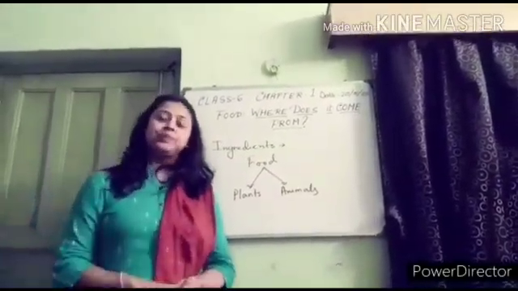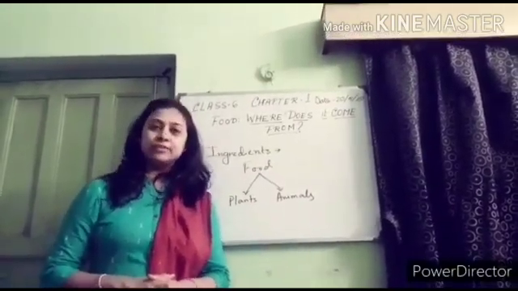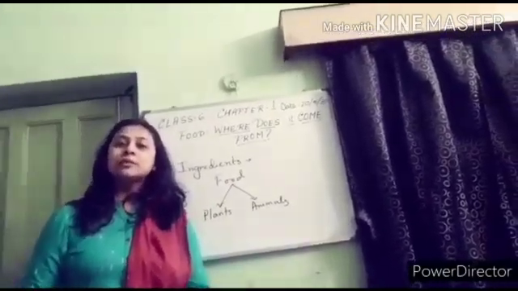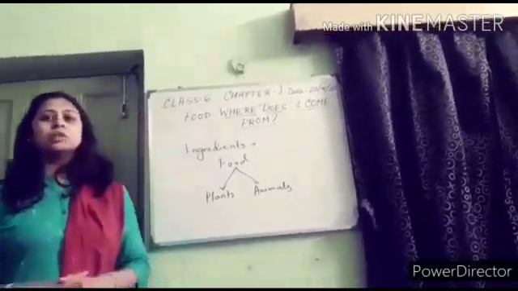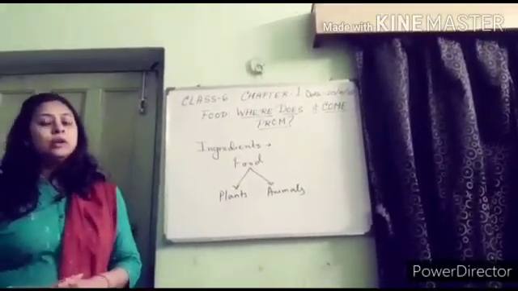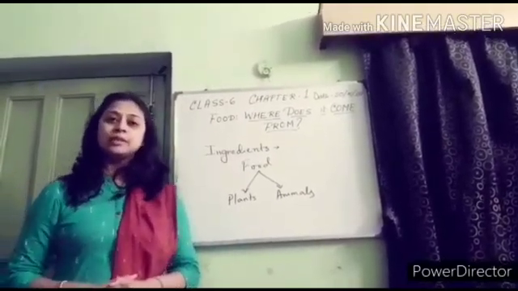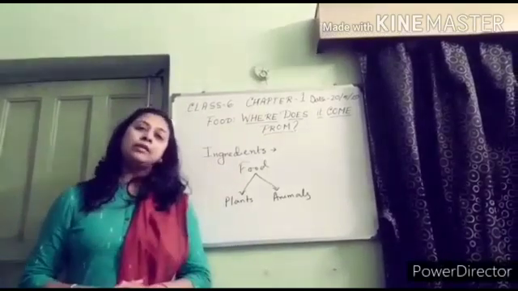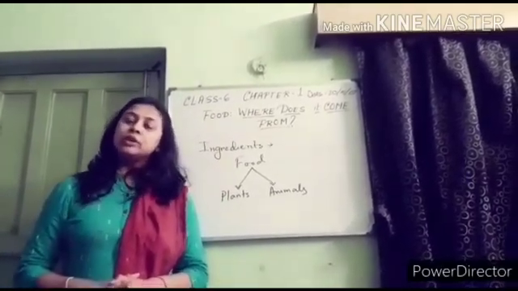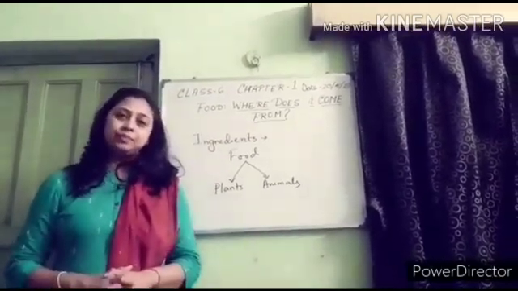Tea and coffee. The leaves of tea and seeds of coffee contain caffeine. Caffeine acts as a stimulant, so they are known as refreshing drinks. Suppose we are not feeling well, at that time we want to drink hot tea or coffee. It gives us energy. Spices. Spices are the parts of the plant that add flavor or taste to our food. We use different types of spices to make our food very tasty.